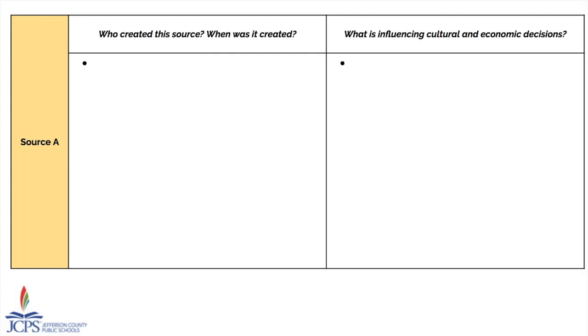You'll notice here that after students look at and listen to source A, they'll engage in disciplinary literacy. Who created the source and when was it created? This helps us better contextualize the disciplinary standards when it comes to the economic and cultural decisions that students are making, as well as the national trends that are having an impact on Kentucky's economy. Once students do the disciplinary literacy, they will then look specifically at one of the disciplinary standards that has them look at what might be influencing cultural and economic decisions within the region of Appalachia.